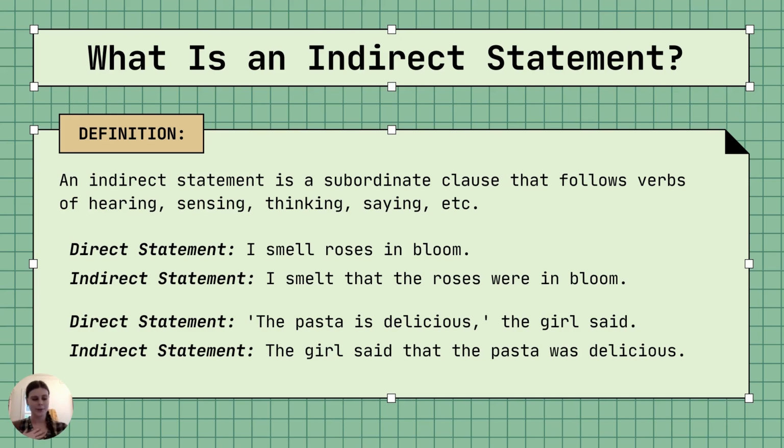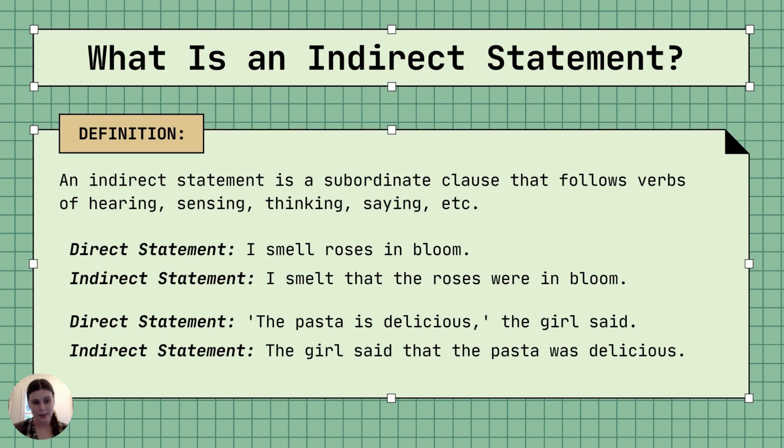Who likes tea? Right? But not in the sense that I, the person, am liking tea. So basically the difference between a main clause and a subordinate clause is that a main clause can stand on its own, whereas a subordinate clause cannot stand on its own.